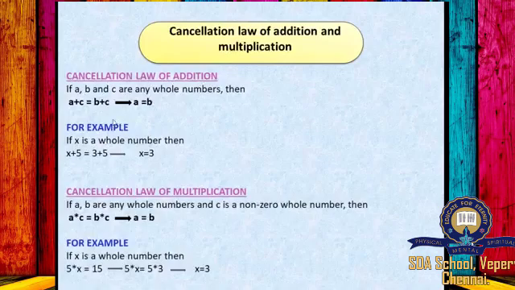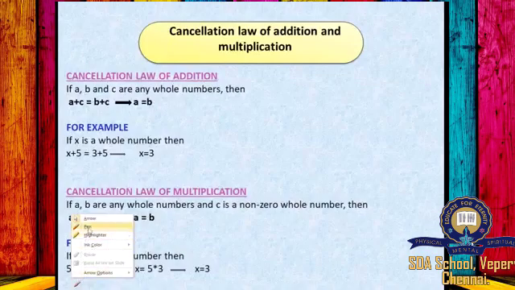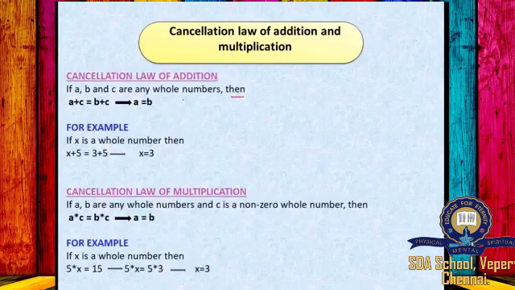The next law is cancellation law of addition and multiplication. First, we will see cancellation law of addition. If A, B and C are any whole numbers, then A plus C is equal to B plus C. We can write A is equal to B because when you bring this C this side, you will get minus C. So this C and this C can be cancelled. So we will get A is equal to B.